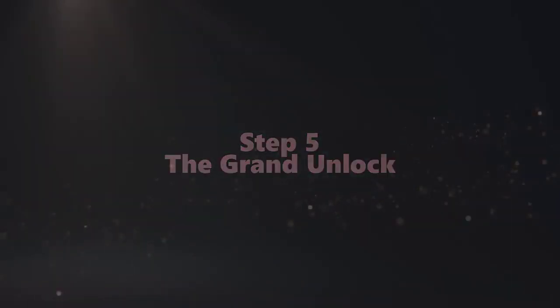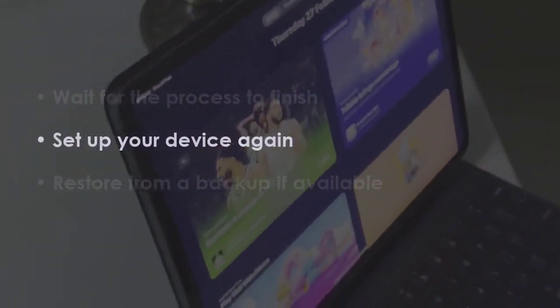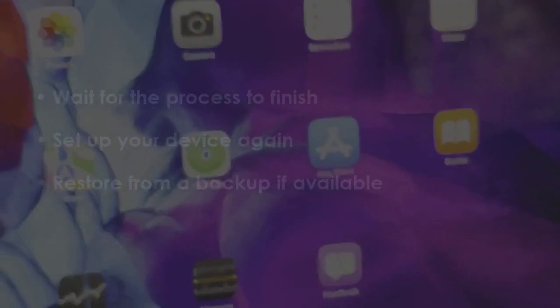In the next step, allow the process to complete. Then configure your device again. Later, retrieve data from a backup if possible. You are good to go.